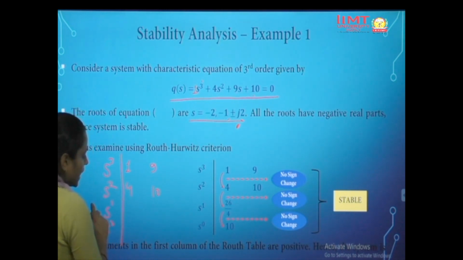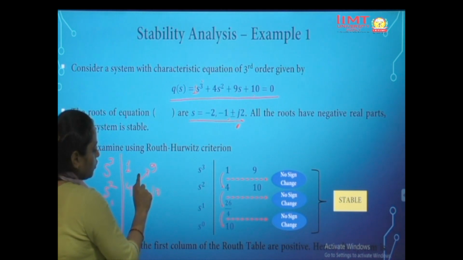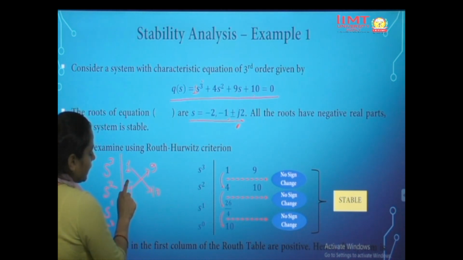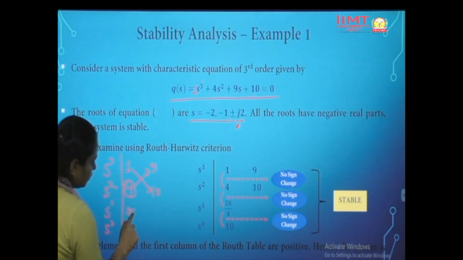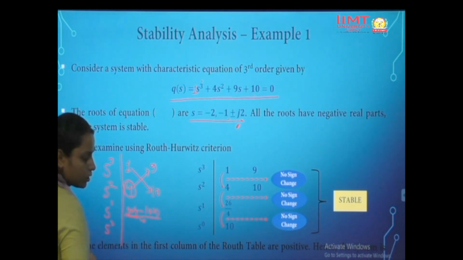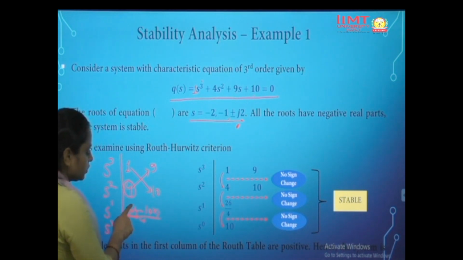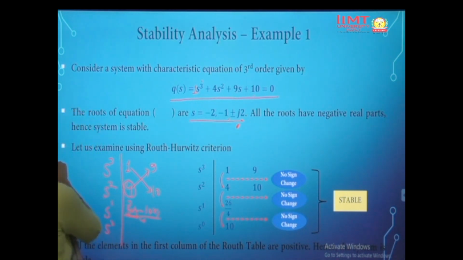Next, for s to the power 1, what we have is 9 into 4 minus 10 into 1, divided by 4. What will this be equal to? 9 times 4 is 36, and 10 times 1 is 10, divided by 4. So 36 minus 10 is 26.